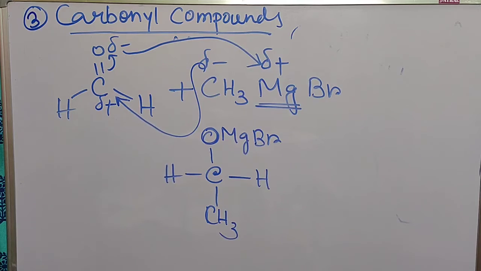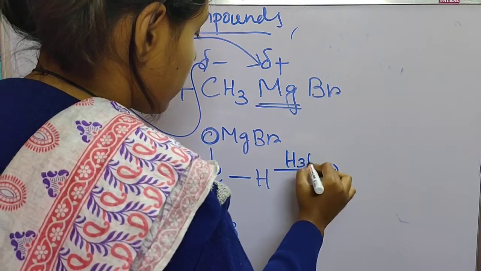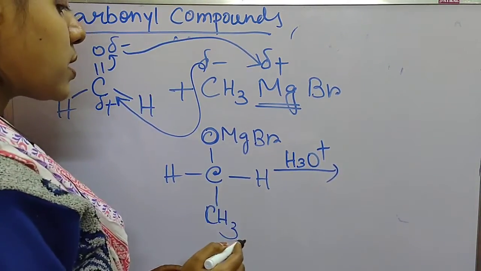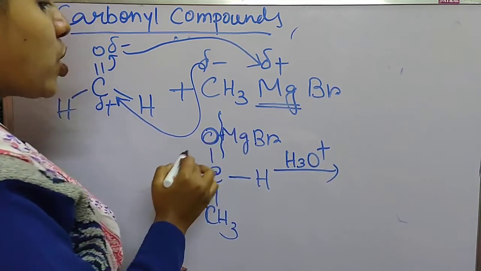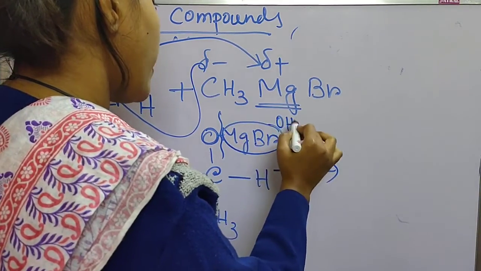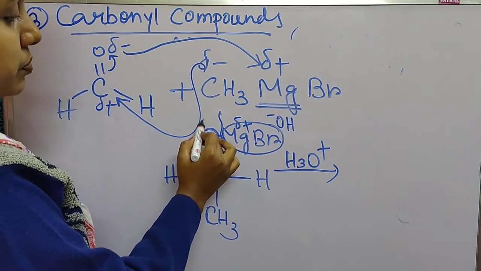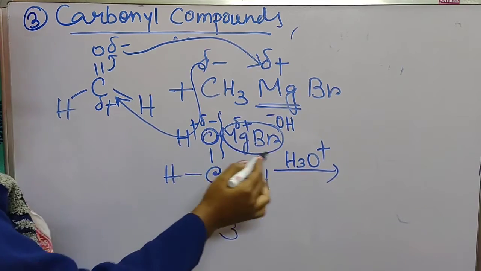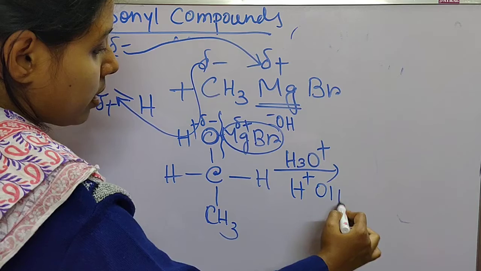After that, after hydrolysis of this compound with hydronium ion H3O plus, this bond will be broken and one hydrogen will be attached to the oxygen, because this is positive, and as this is negative, it will be attached with the hydrogen. Hydrolysis means we are adding water here.